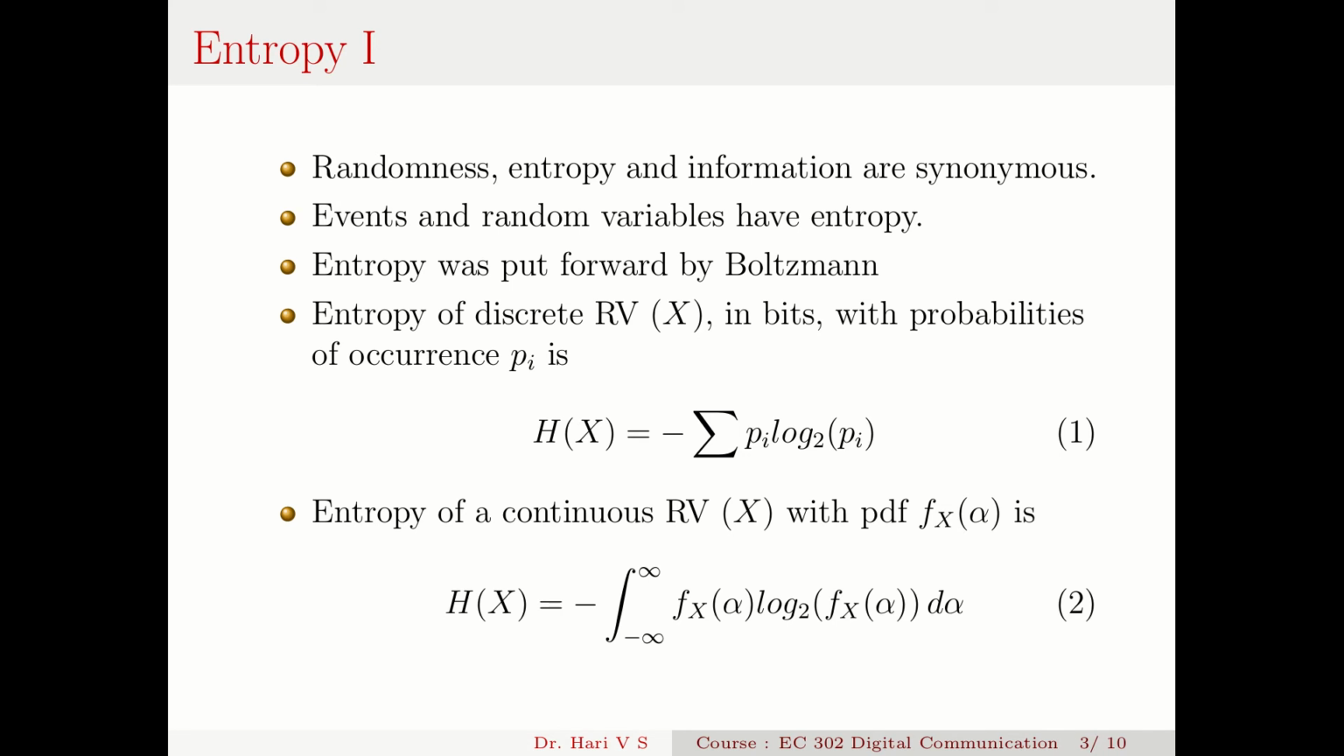This minus log f_X(alpha) is called the information, and the expectation of that thing is called the entropy. So entropy is actually the average or expected value of information in a system. So this is a great concept.